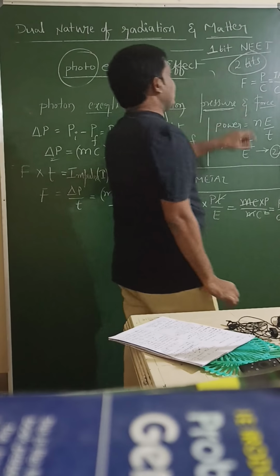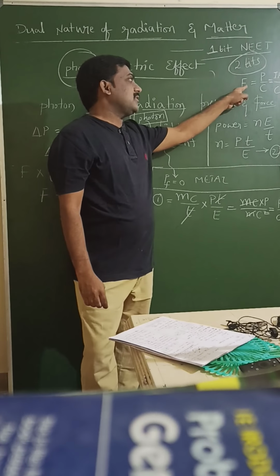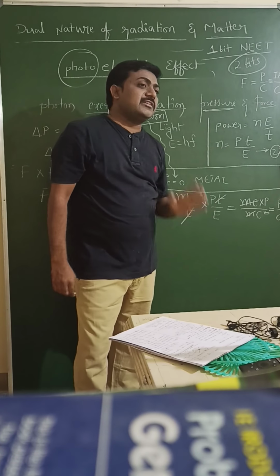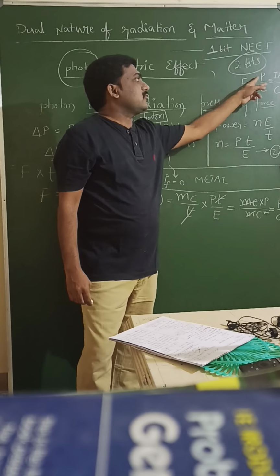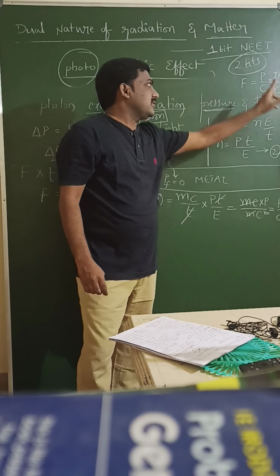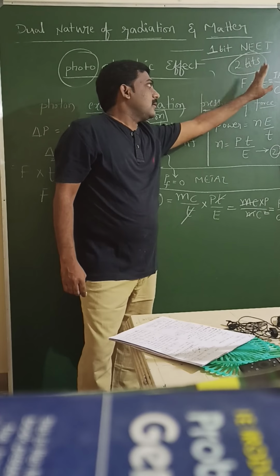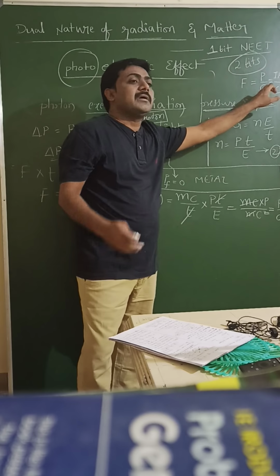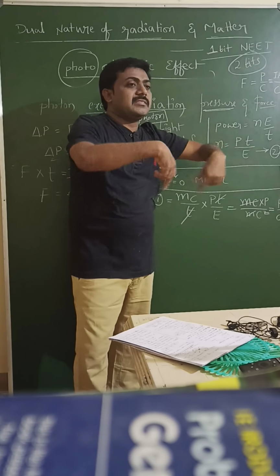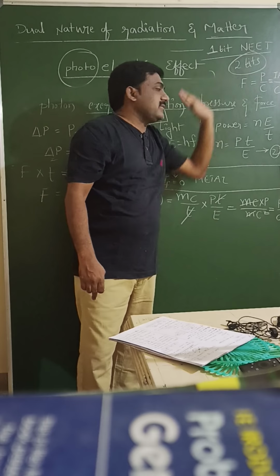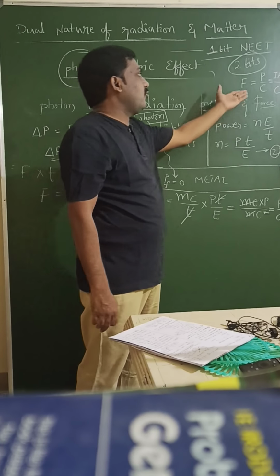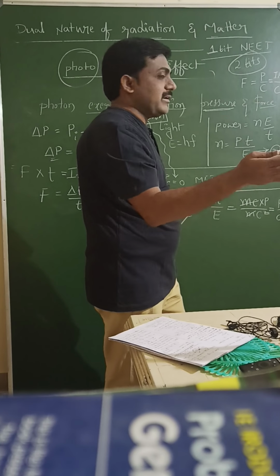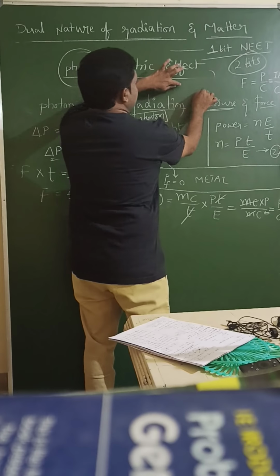IA by C. So I got two formulas: power by C or IA by C. So to solve this problem, only one value is enough, that is the power value. By power, directly use the formula power by speed of light. Otherwise, if intensity and area are given, then IA by C. When force is there, pressure can easily be calculated, because we know the relation, pressure equal to force by area.